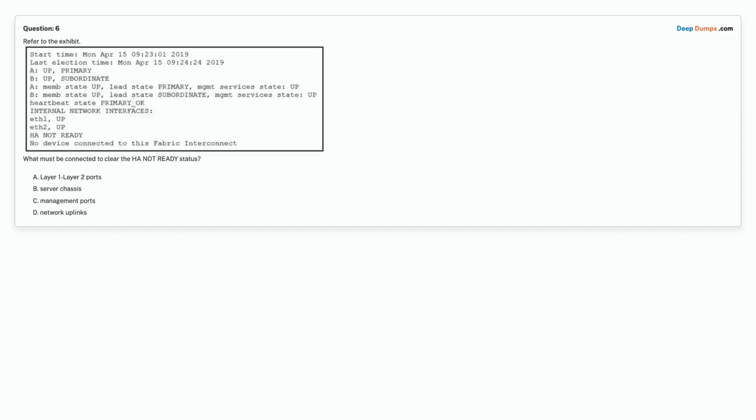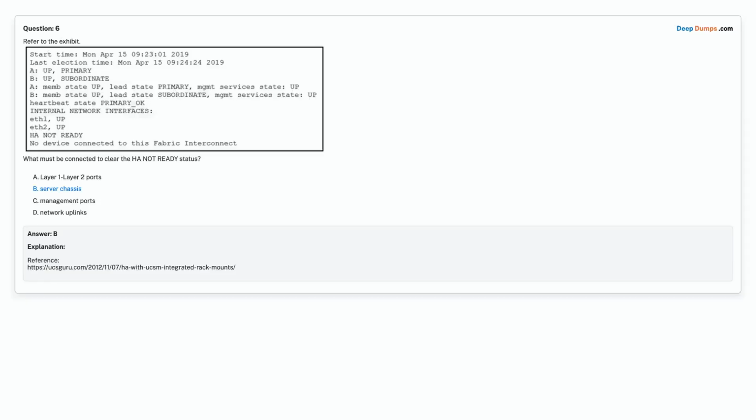Question 6. Refer to the exhibit. What must be connected to clear the not ready status? Option A. Layer 1 Layer 2 ports. Option B. Server chassis. Option C. Management ports. Option D. Network uplinks. Choose the correct answer. Correct answer is option B. Server chassis.